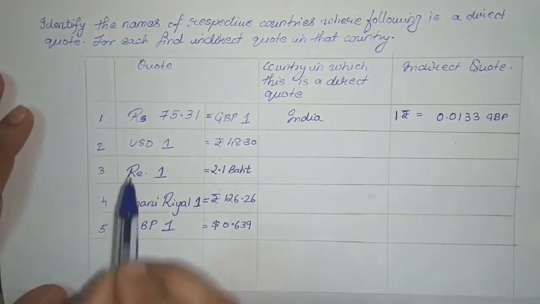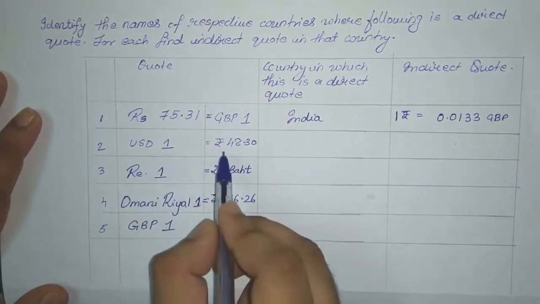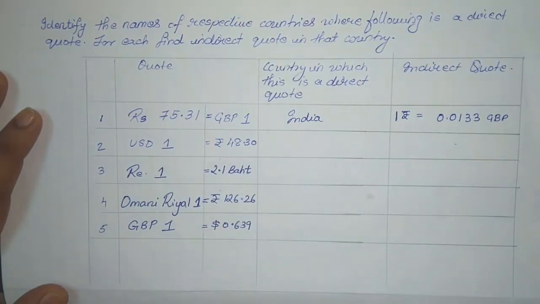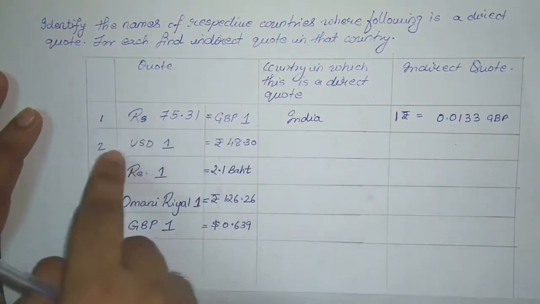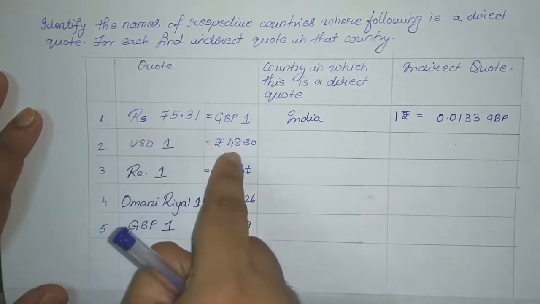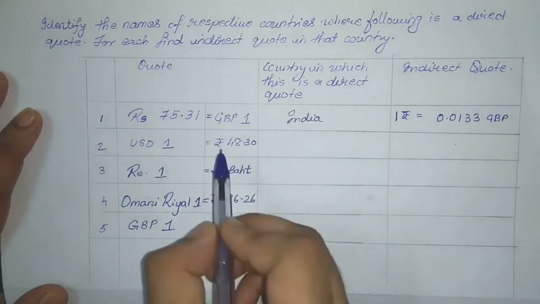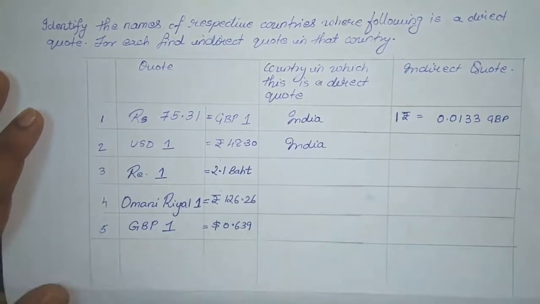Now same way in the second example, 1 USD is equal to rupees 48.30. Again, first we try to find the base currency. The base currency is the one which is given in one single unit. So here in this case, USD is the base currency. So the opposite to that, whatever currency will be given, that country will be known as the direct quote country. So in this case again, India will be the country in which it is a direct quote.